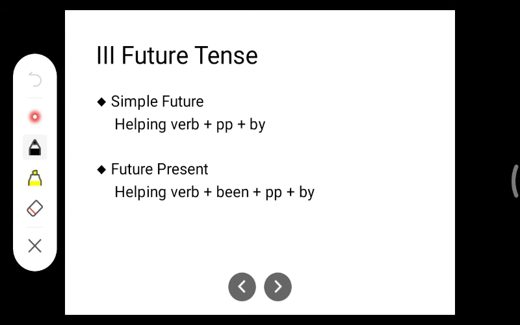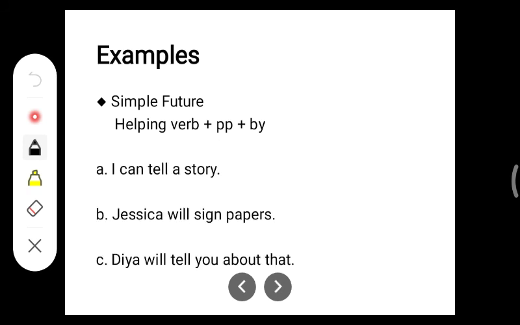It's future perfect, not present. Future, simple future and then future perfect. So here again the same: helping verb plus past participle plus by. When it is perfect you have to use been. Okay, let's move with the examples. So simple future: object, helping verb plus past participle plus by plus the subject.